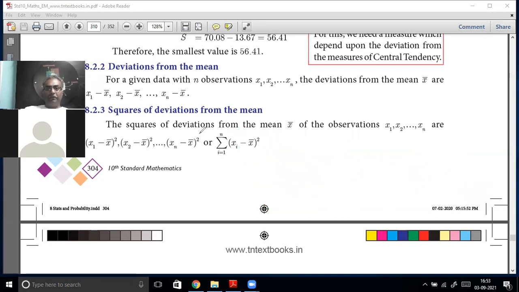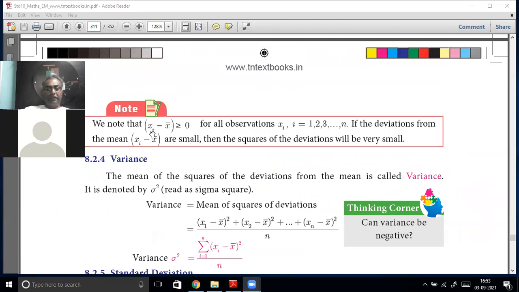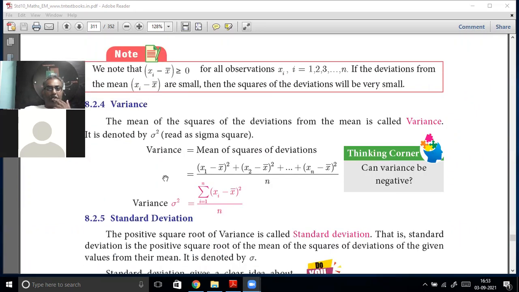Now we go to the most important step. We saw this already: xi minus x bar. Let us go to variance.